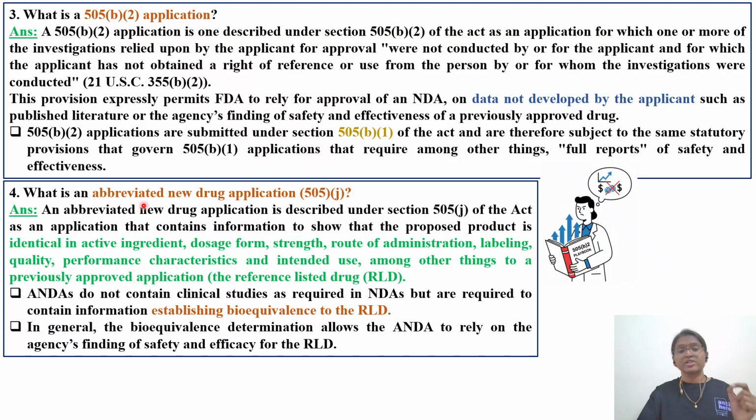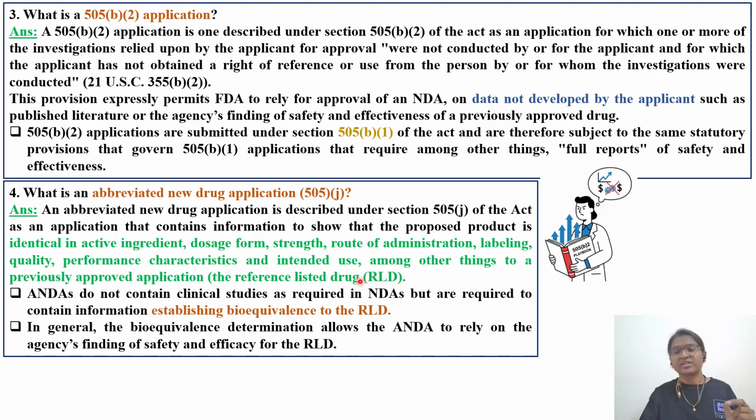What next we'll see is what is an abbreviated new drug application. So ANDA. For filing ANDA, the particular pathway you have to use is the 505(j) application. An abbreviated new drug application is described under section 505(j) of the Act as an application that contains information to show that the proposed product, whatever this particular generic company is preparing, should be identical in active ingredient, dosage form, strength, route of administration, labeling, quality, performance characteristics, intended use, among other things, to a previously approved application.